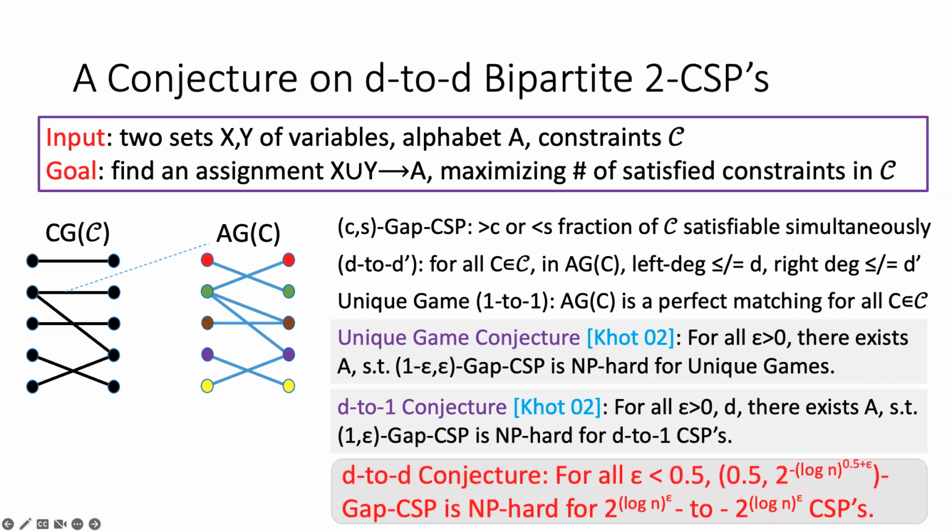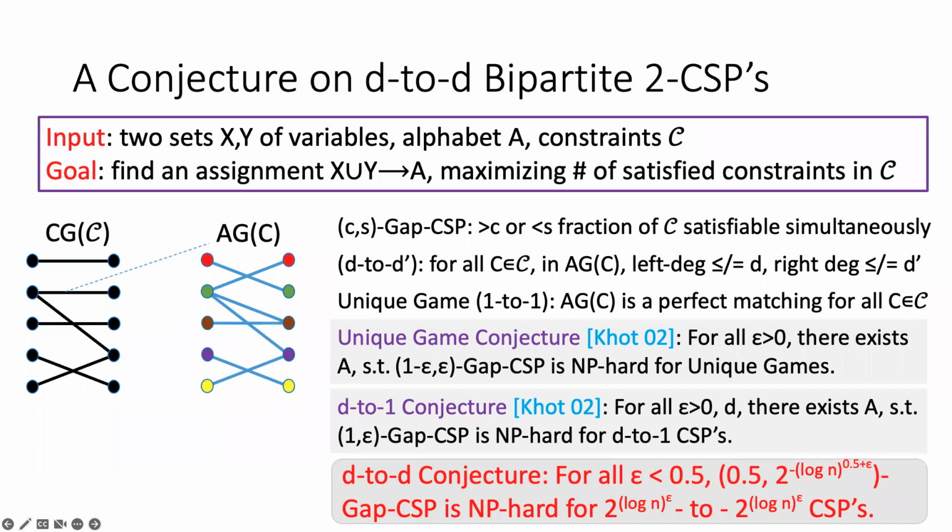Our conjecture states that for all epsilon now smaller than 0.5, there is this combination of parameters D and S, where D equals 2 to the log n to the epsilon, and S equals 2 to the minus log n to the 0.5 plus epsilon. This combination of parameters, which are both sub-polynomial in n, is such that the gap CSP is NP-hard for these D-to-D CSPs. So this is our conjecture with this parameter combination.